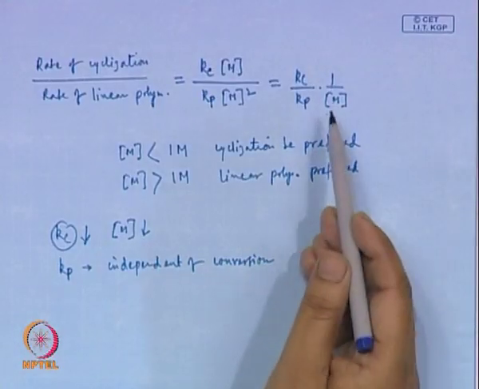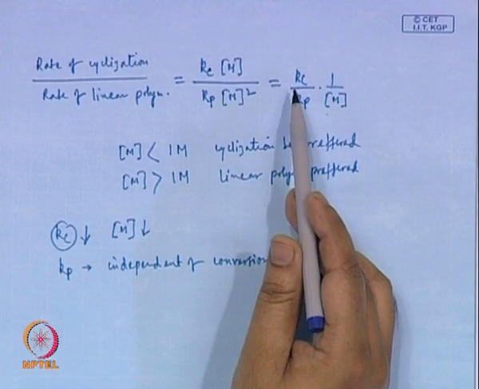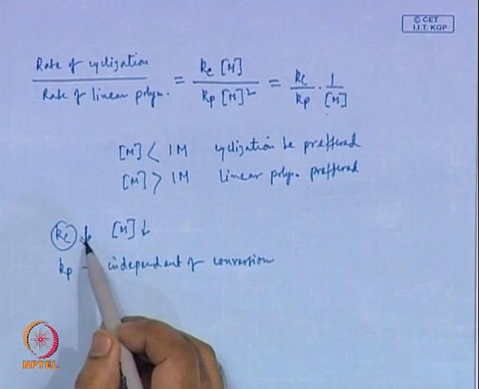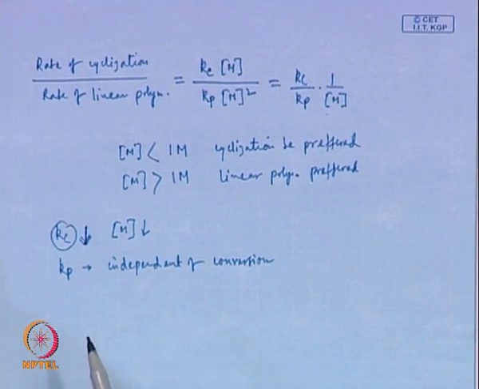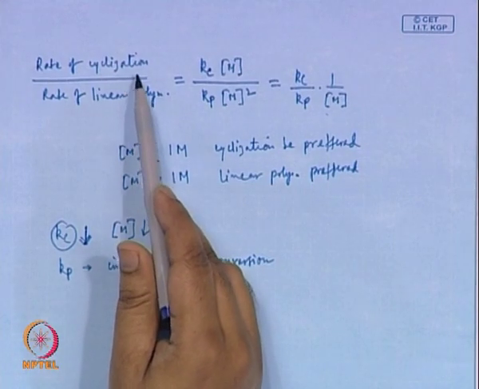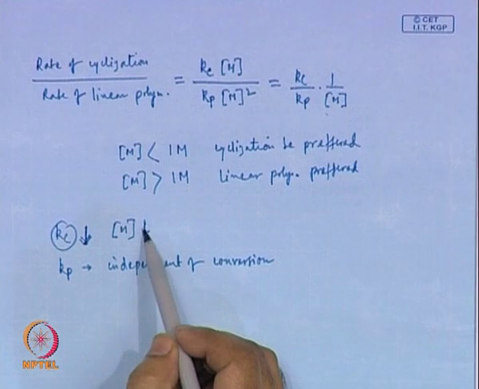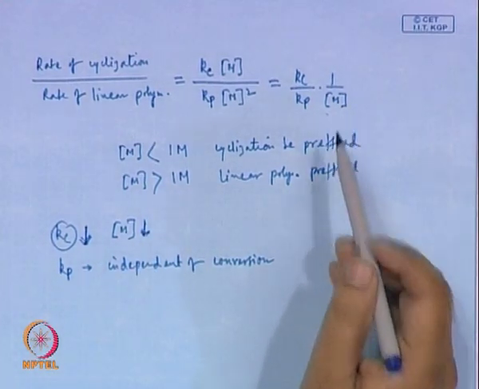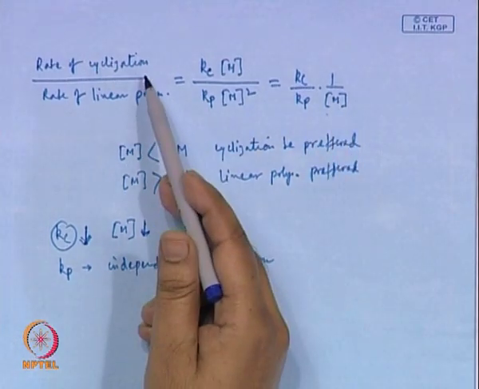Then the rate of cyclization should increase in that process. So, if Kc comes down with conversion, the cyclization should come down, whereas this factor is acting in the opposite direction. As the concentration of monomers comes down, the rate of cyclization will go up.